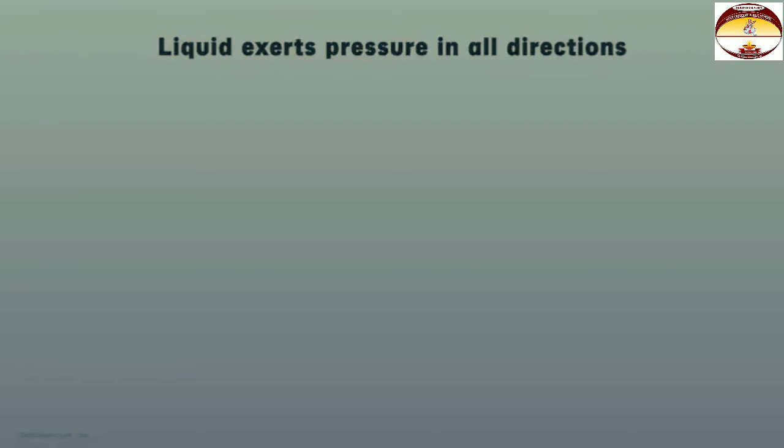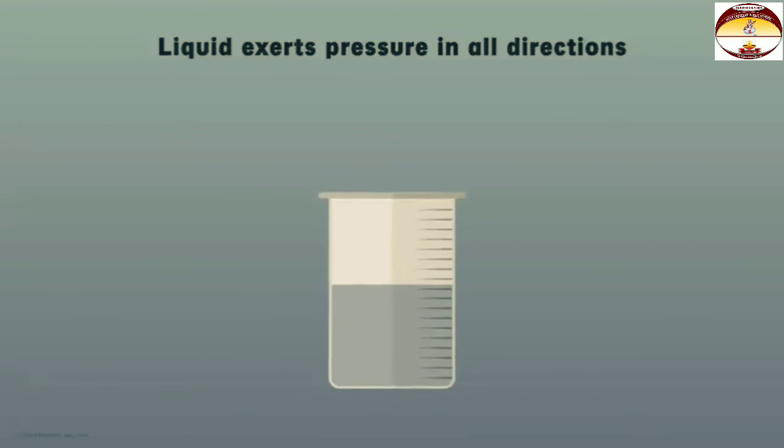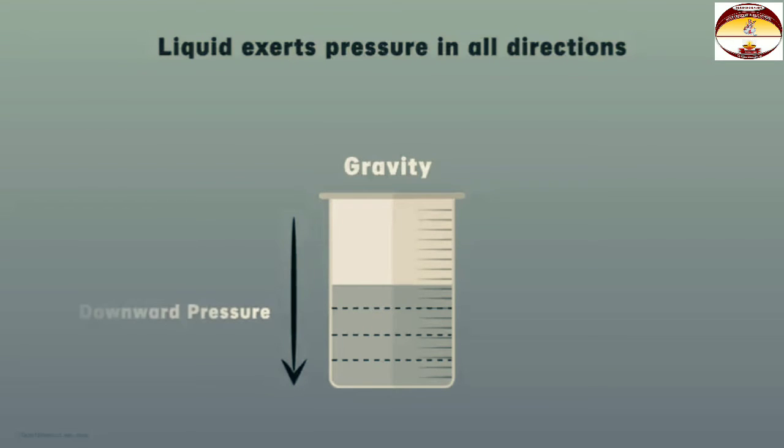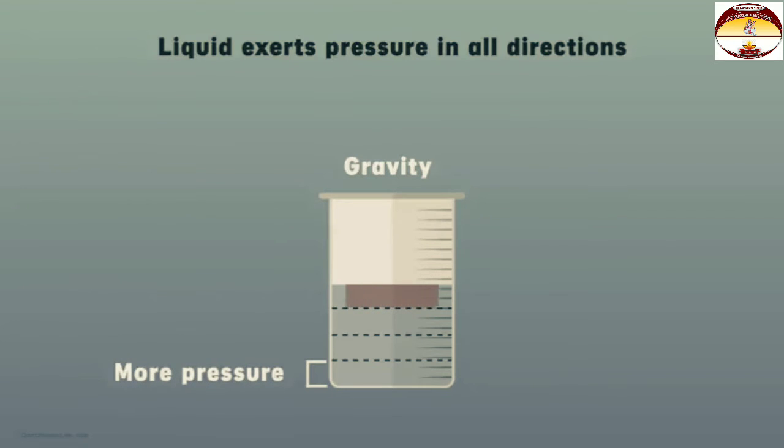In our previous video, we studied that the liquid exerts pressure in all directions. For example, here we have the water in a beaker. Due to gravity, this water is pulled down towards the earth. If we divide this water into different layers, then each layer is being pulled down by the earth. Due to this pull, water exerts downward pressure and this pressure is uneven throughout. That is, the bottom layer experiences more pressure than the top layer.